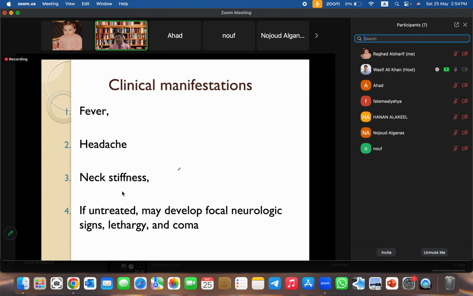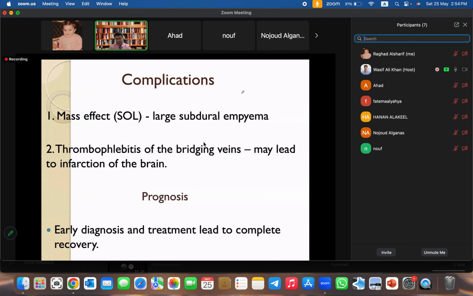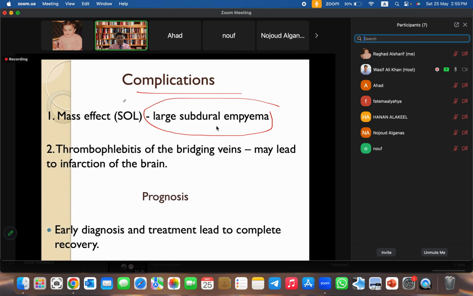Clinical manifestations are almost exactly the same as the brain abscess, with the additional feature of neck stiffness. So again, we discuss extensively at the time of the lecture why neck stiffness, right? It is because of the meningeal irritation. Now, regarding complication, the patient presents with mass effect, that is the features of SOL, and the patient may also develop thrombophlebitis of the bridging veins.